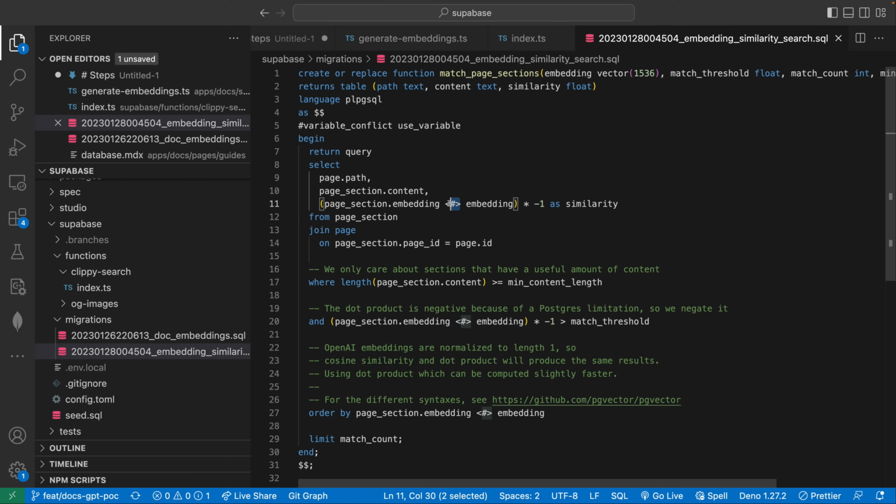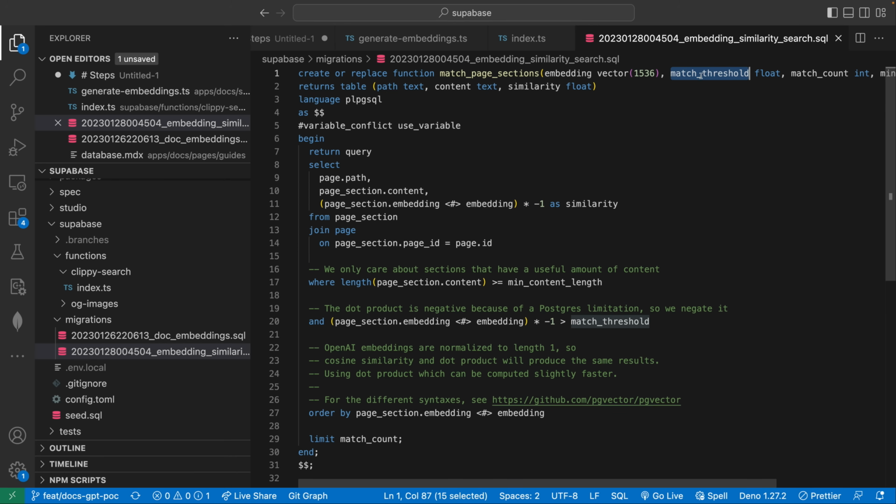As we briefly talked about earlier, pgvector provides us a couple new operators. This specific one is the inner product operator, and it's actually negative by default, just the way that Postgres works. It's limited to sorting the result of this operator ascending only. So the assumption when pgvector was created is that, well, if it's only going to return it in ascending order, we need to negate the inner product so that the most relevant ones come first, assuming that we're trying to match for the most relevant, right? So here to get the actual similarity, we're just multiplying by -1 by the time it gets returned back to whoever is calling this function.